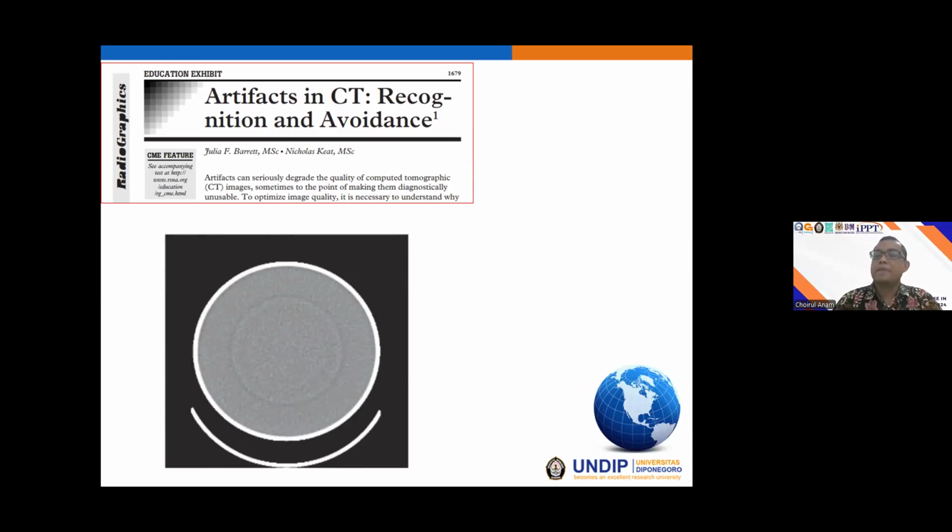Maybe our system has a way to reduce the ring artifact, but in some cases, to some level, the ring artifact may still exist in our image. By using the CT number uniformity parameter, we can see and characterize the CT number uniformity.